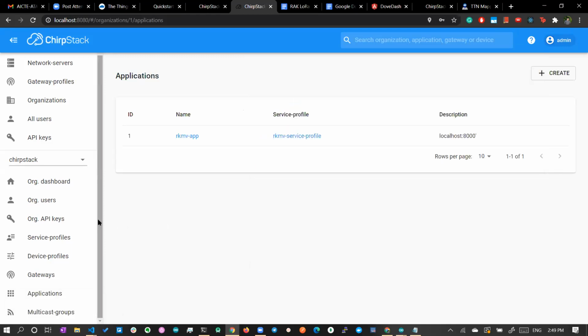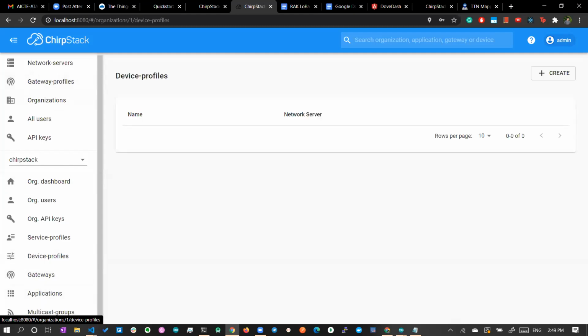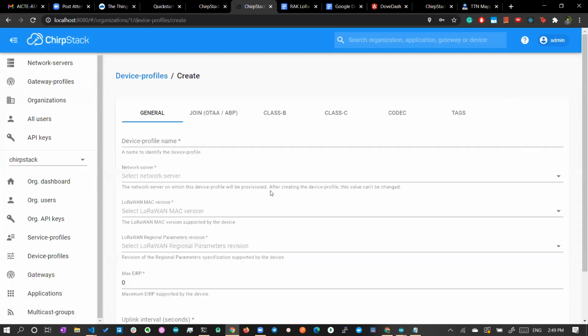These network server, service profile and gateway profiles are used to specify what frequency the gateway has to use, what location, and what type of LoRaWAN version it is using, either 1.0 or 1.1, and other configuration. Similarly, you have to create an application, and you have to create device profiles. These device profiles will have all the details about the device.